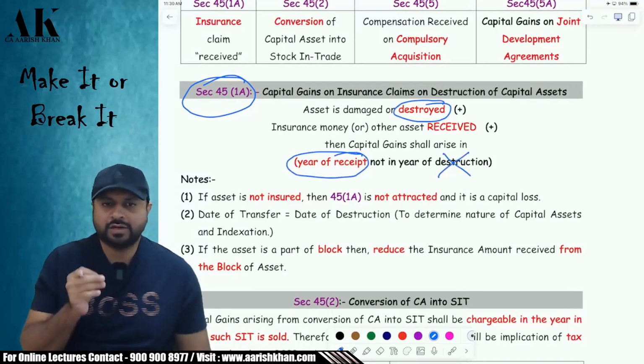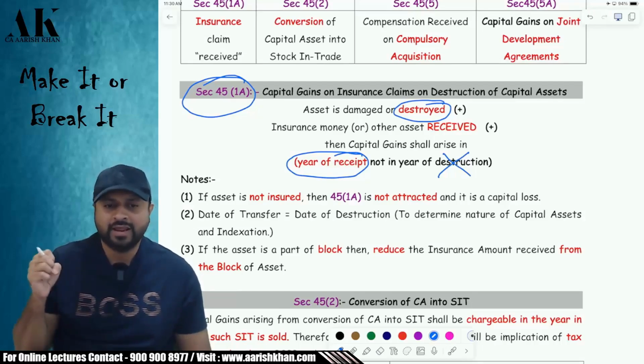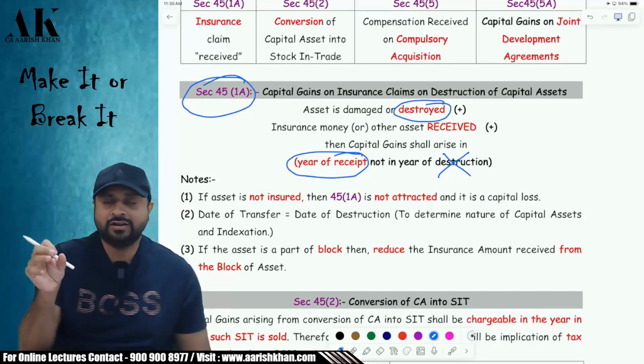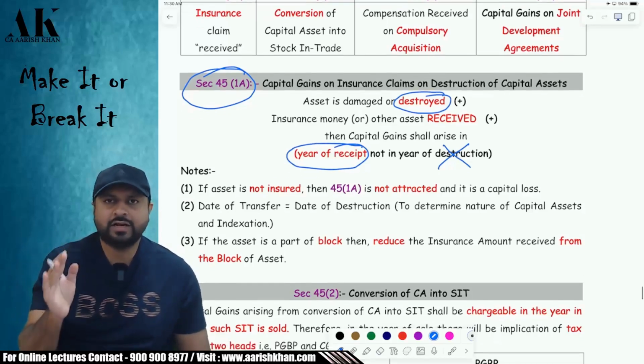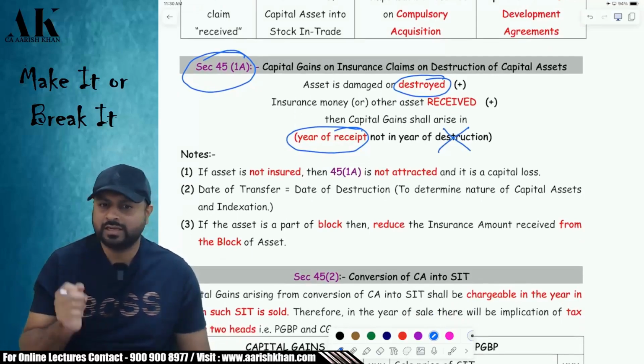Okay. Suppose your asset is destroyed in 23-24 and you receive the insurance claim in 24-25. The tax will be charged in 24-25 and not 23-24. The year in which you receive the insurance claim, in that year you will be liable for tax. Sir, for determining whether the asset is long term or short term, till when should we compute the period of holding? The period of holding will be counted till the date of destruction.